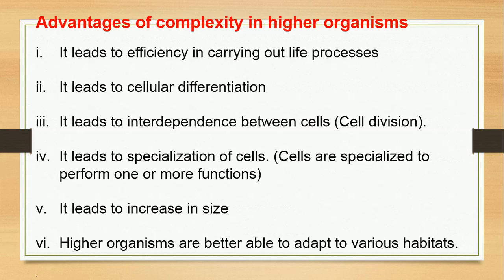Number 3 is that it leads to interdependence between cells. The cells are interdependent; they can't do without each other. In economics, we call it division of labor. Each of them carries out its own function, and they depend on each other to survive.